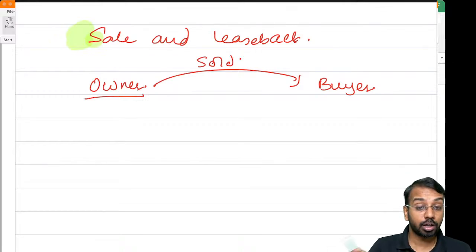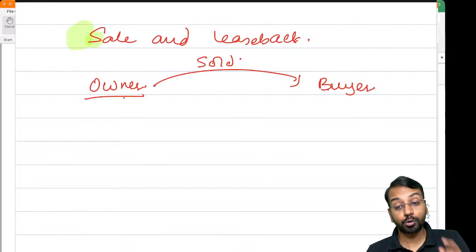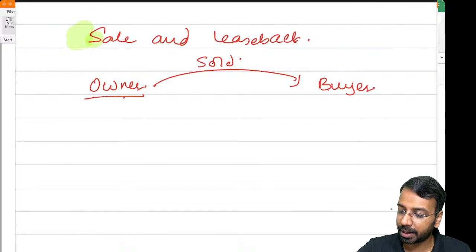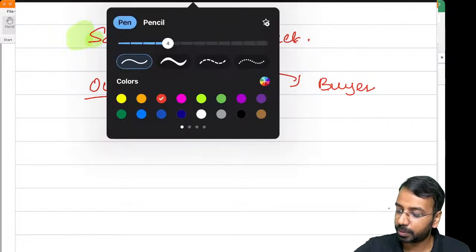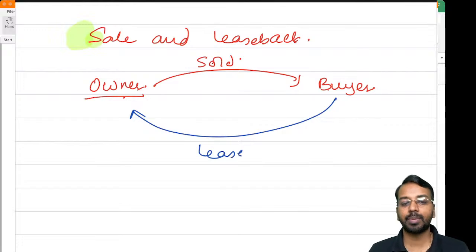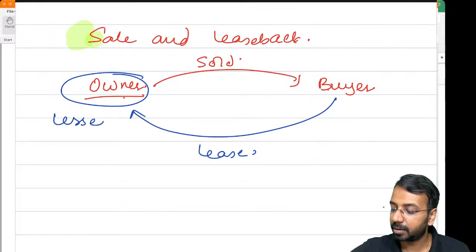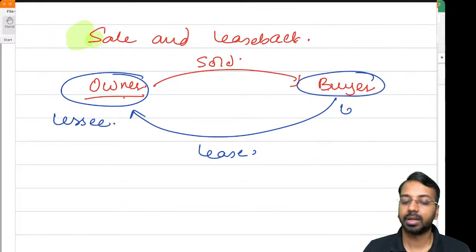But I want to use the asset. Please think of this carefully. I have sold the asset, but I want to use the asset. So I told the buyer to please give this back to me on lease. So what happened? This owner became a lessee, and this buyer became the lessor.